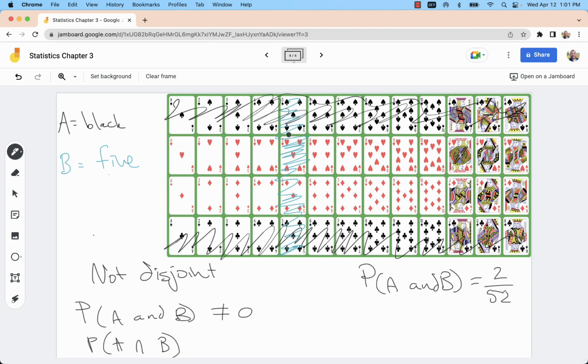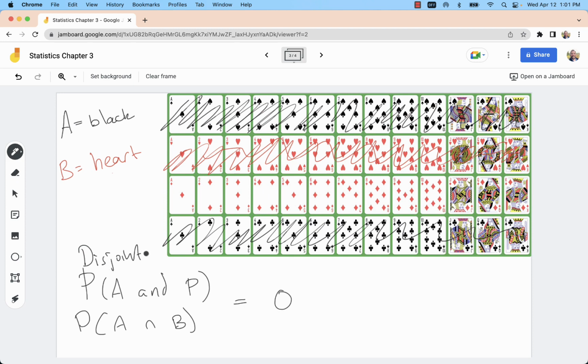And so that's two cards. We've got the 5 of spades and the 5 of clubs meet both criteria. So not disjoint means not mutually exclusive. Disjoint means mutually exclusive. And these concepts are very different from independent versus dependent events.